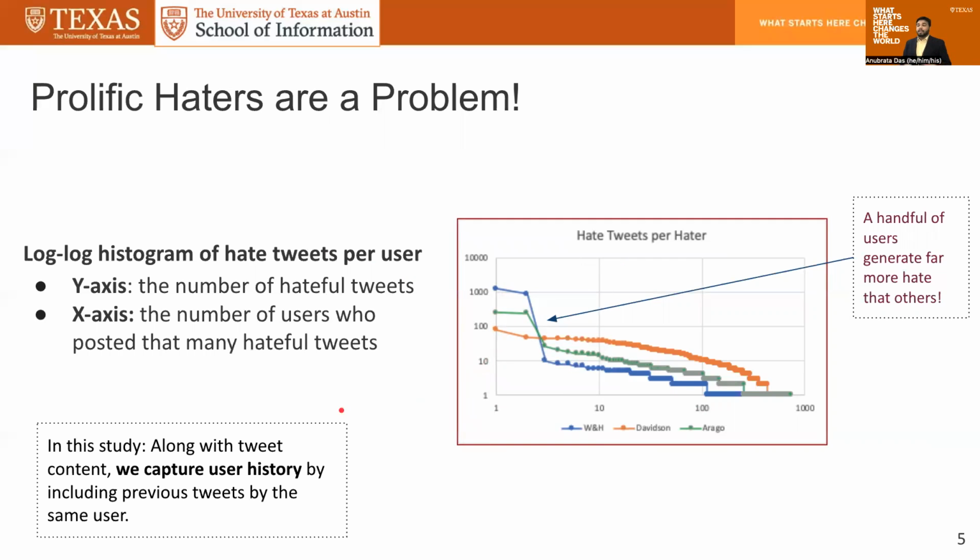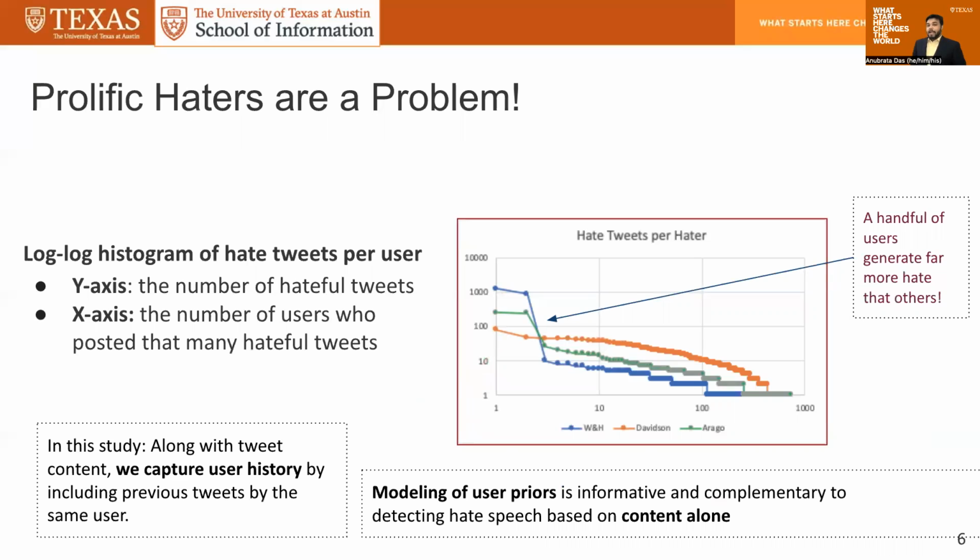So in this study, to tap into this phenomenon, along with tweet content, we captured user history by including previous tweets by the same user. And this is useful because modeling user priors is informative and complementary to detecting hate speech based on the content alone.